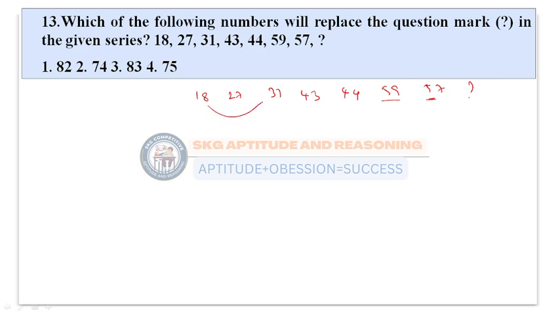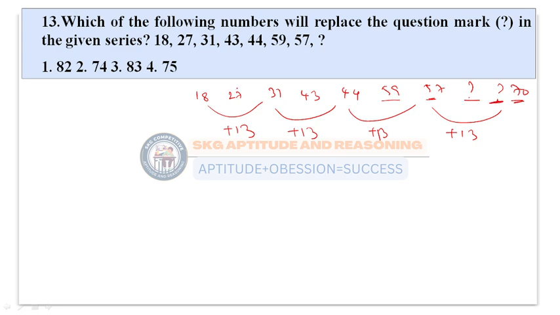So 18 to 31 is how much? Plus 13. 31 to 44 is also plus 13, and 44 to 57 is also plus 13. Suppose there is one more question mark; it also has to be plus 13, which means 57 plus 13 equals 70. Suppose two question marks are given at the end.